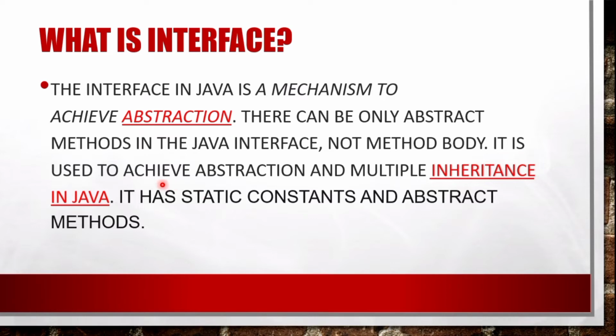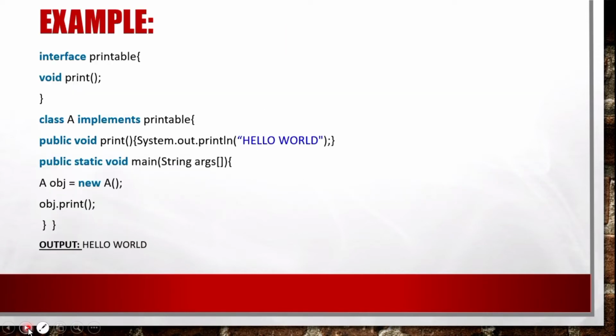Interface is used to achieve abstraction and multiple inheritance in Java. As we have already seen on the previous slide, if we want to achieve multiple inheritance in Java, we can use interface. It has only static constants and abstract methods. So let's go to the next question.